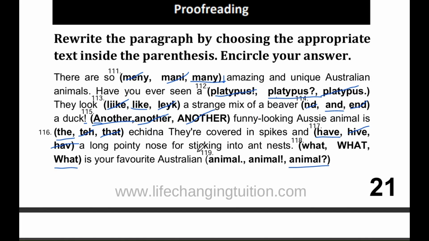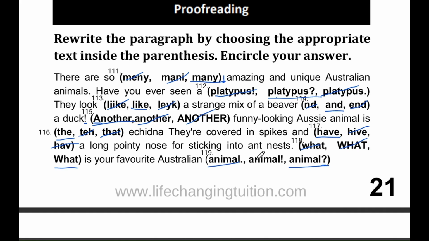Question number 118. What is your favorite Australian animal? The correct answer is what, with a capital W at the start. When we ask a question, we have to use a capital letter at the start and a question mark at the end. Question number 119. What is your favorite Australian animal? The correct answer is animal. We've got a question here, so we need the question mark at the end.